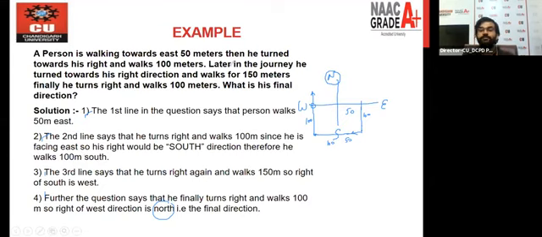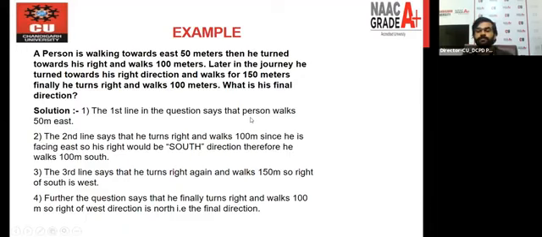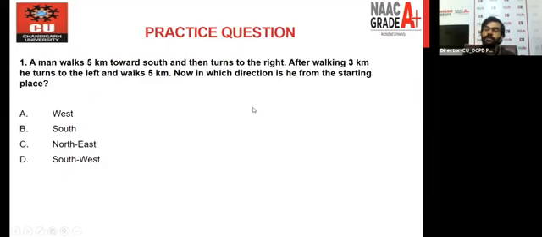Okay. Now let's move toward the next slide. So this is the question that you all have to solve, right? Simply draw the frame of reference diagram and try to find out the answer to this question. After that, I will solve it.